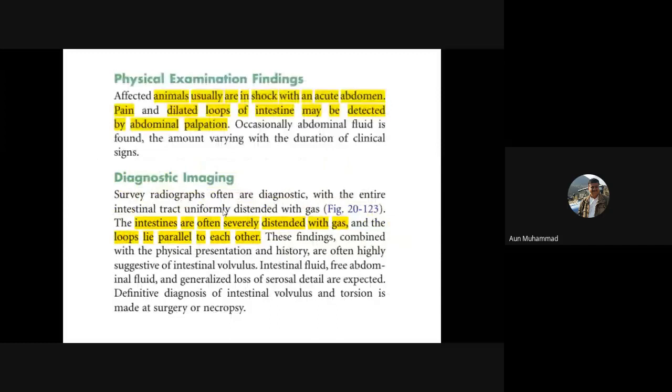So upon physical examination, you will see the patient is usually suffering from shock, is lethargic, and is not coordinated, and on radiography, you will see the small intestine or affected intestine will be more dilated and highly filled with gases.